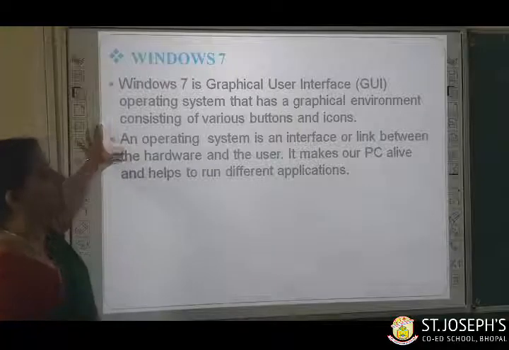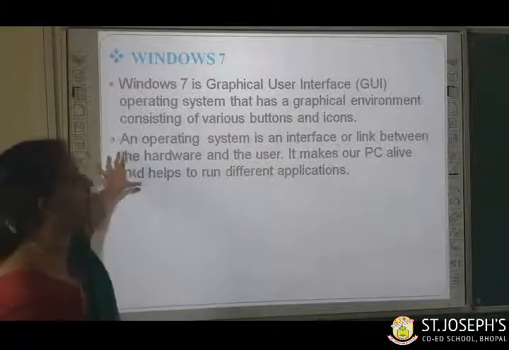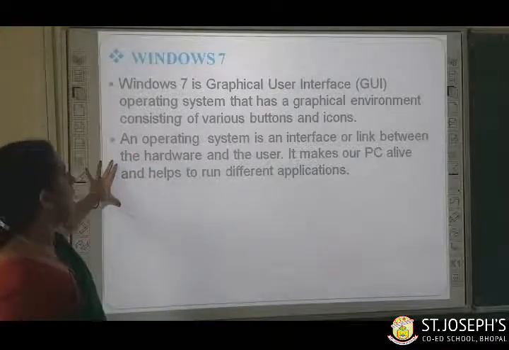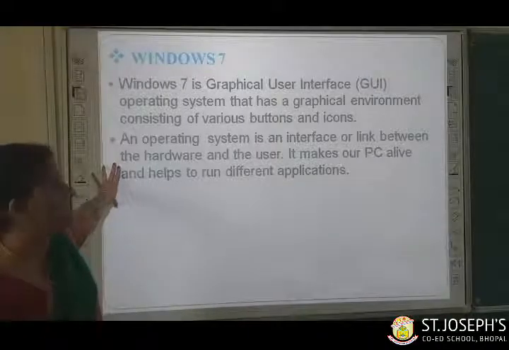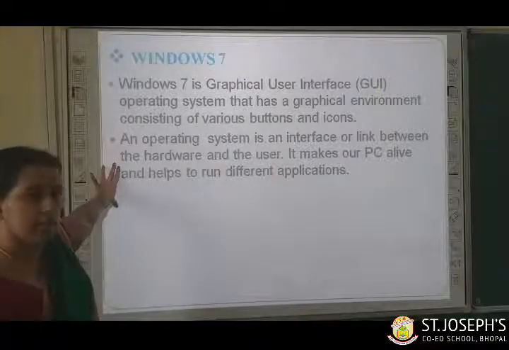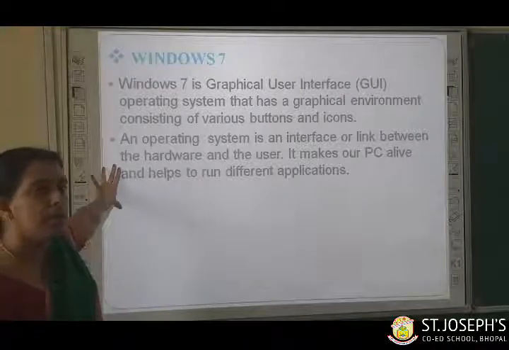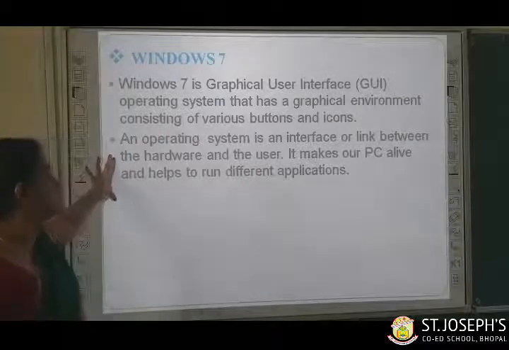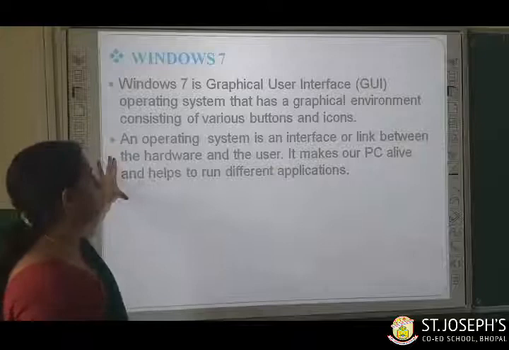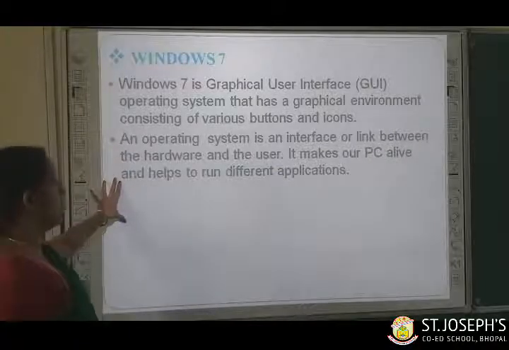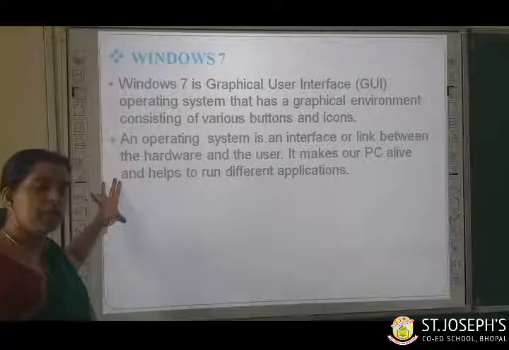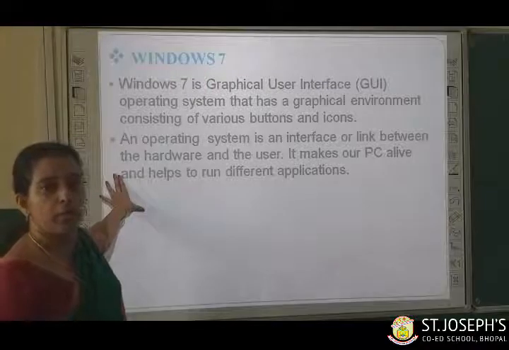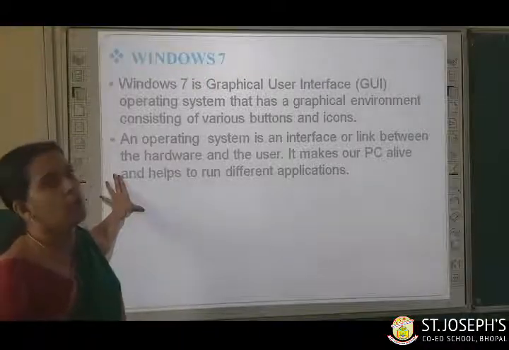Windows 7 is a graphical user interface operating system that has a graphical environment consisting of various buttons and icons. An operating system is an interface or link between the hardware and the user. User means those of us who are using a computer. It makes our PC alive and helps to run different applications. Application means different software. So the operating system is a very important part of a computer. That means to start a computer we need an operating system.